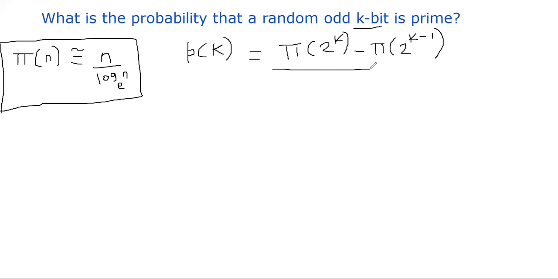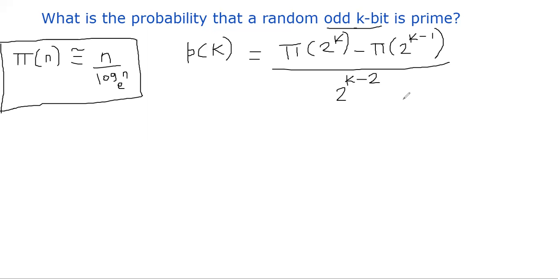Now we need to divide this by how many possible k-bit numbers there are. We are only limiting ourselves to odd k-bit numbers, right? So remember, there are 2 power k minus 1 possible k-bit numbers, and we are limiting ourselves to odd. That means there are 2 power k minus 2 in the denominator. Let me explain why I'm putting 2 power k minus 2 in the denominator. How many k-bit numbers are there that are odd? There are 2 power k minus 1 k-bit numbers, and half of them are even, half of them are odd. That's the reason why I have to put 2 power k minus 2.